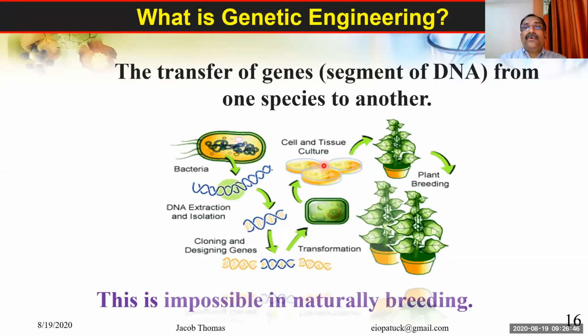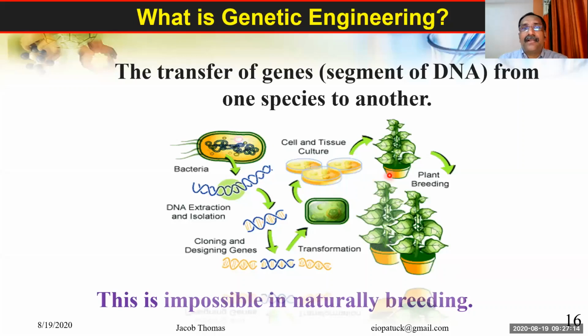Okay, so what is genetic engineering? That is what we have seen. Very simple: transfer of genes from one species to another. The gene is transferred from one location to another location, or from one organism to another organism, or the genes of two different organisms are combined.